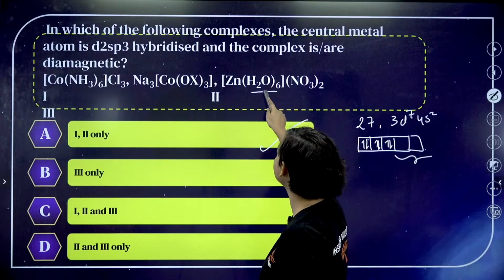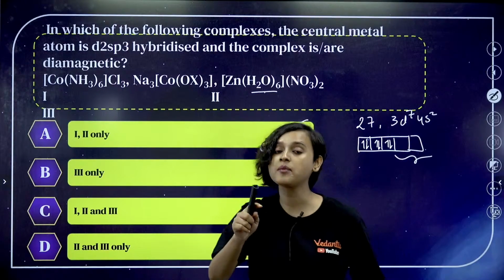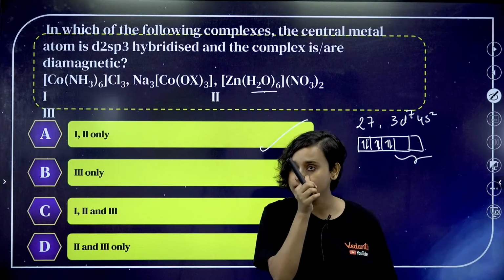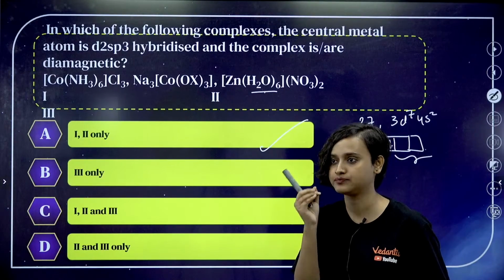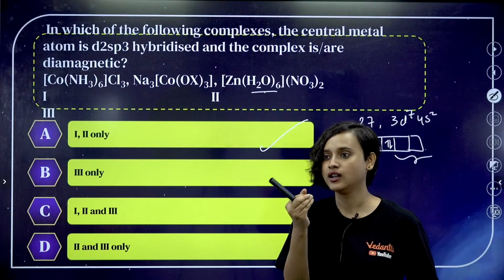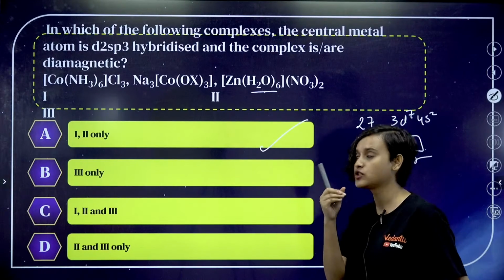H2O is a very weak field ligand. H2O will not pair it up. There will be unpaired electrons, right? Yes? Not understanding? Okay, chalo.